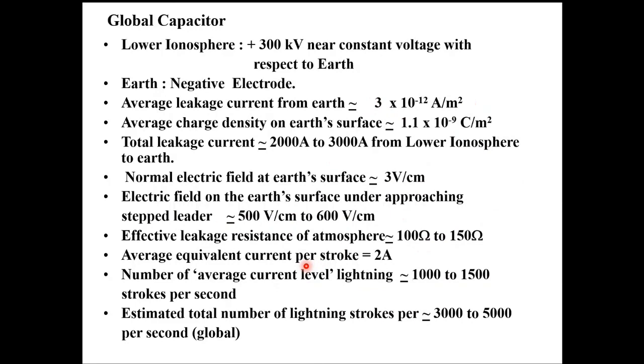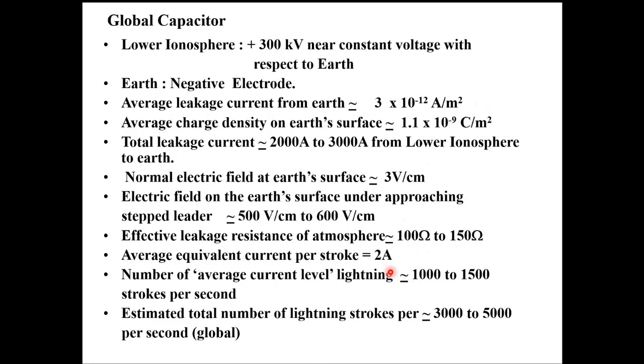Now, the estimated total number of lightning strokes in the world is 3000 to 5000 strokes per second. The average equivalent current of a lightning stroke is only 2 amperes. So these are the major electrical characteristics of the global capacitor.